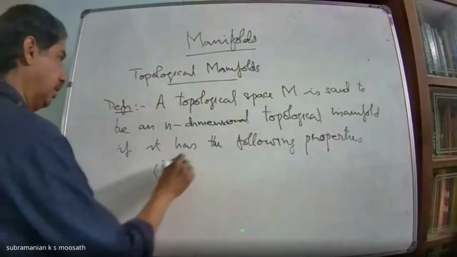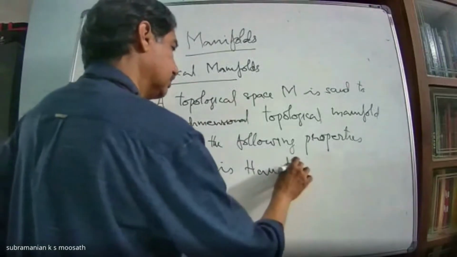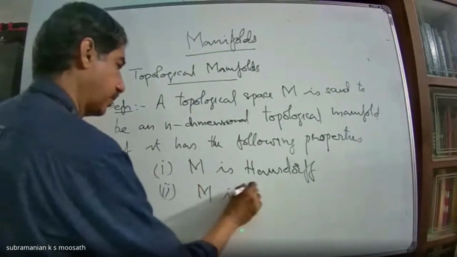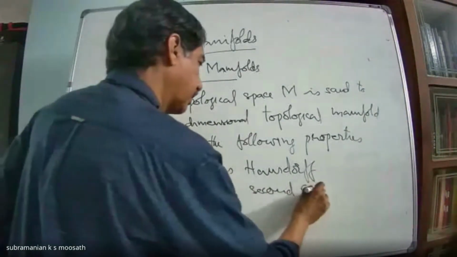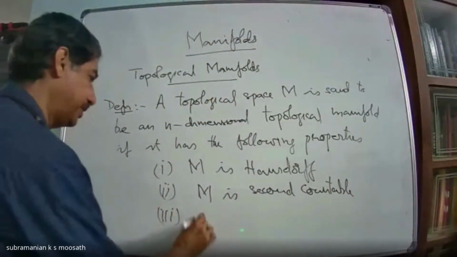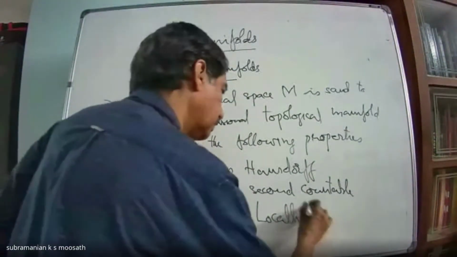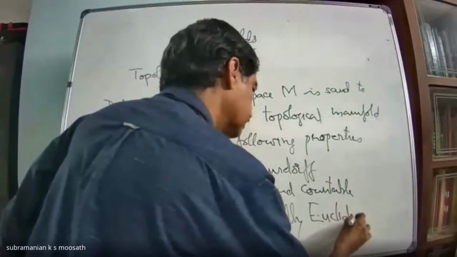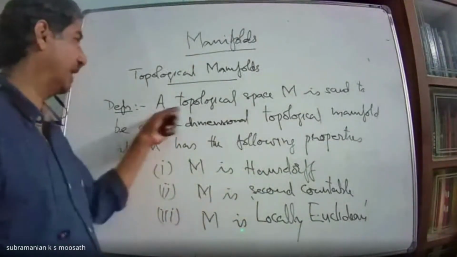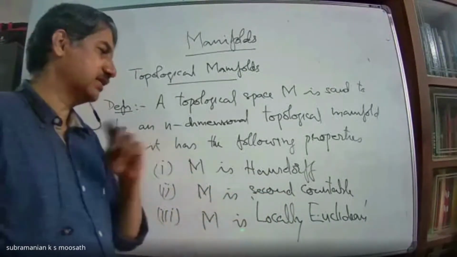First one, M is Hausdorff. M is second countable. Third property is M is locally Euclidean. These two are familiar now. So you start with a topological space which is Hausdorff, second countable, and it is locally Euclidean.